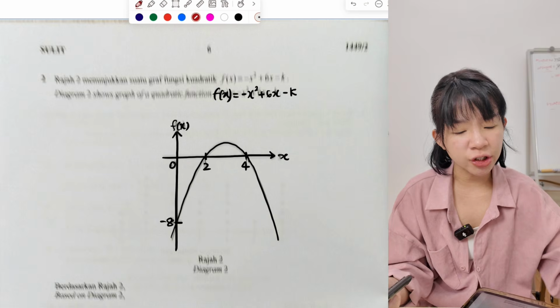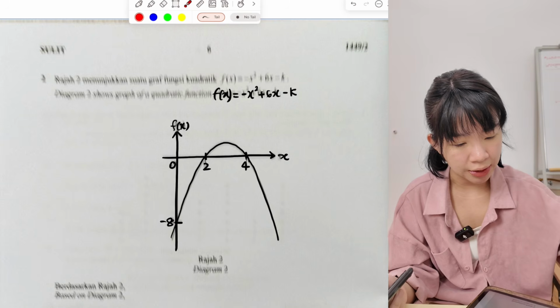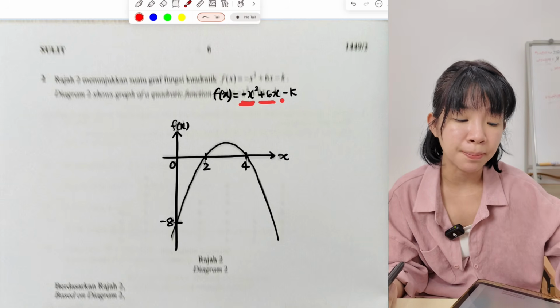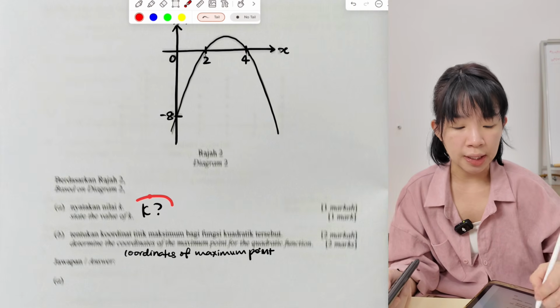Okay, next one. Question 2. Now, question 2 is a bit blur. The question is this one. They give us f(x) equals negative x squared plus 6x minus k. So they ask what is k.